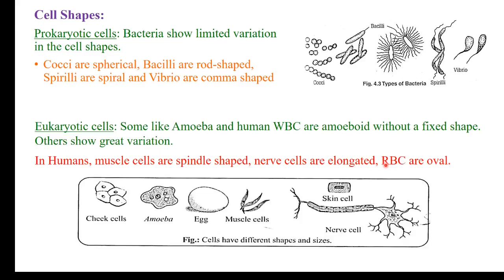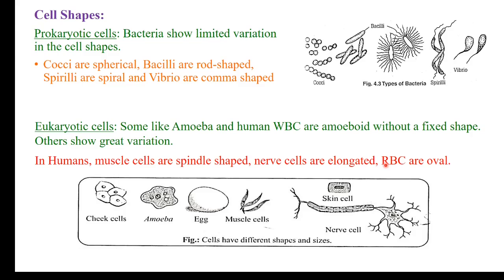In the shape of eukaryotic cells, you see a tremendous variety of the eukaryotic cells. Even in a single human body we know RBCs are different, WBCs are different, the nerve cells are different, muscle cells are different, epithelial cells are different. So everywhere we see a variety of eukaryotic cells.